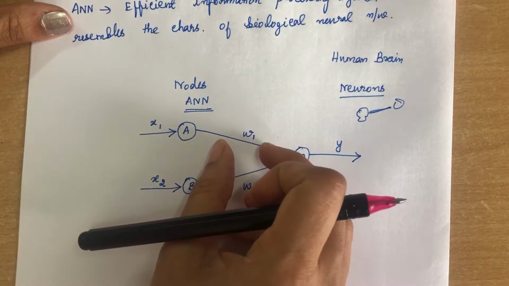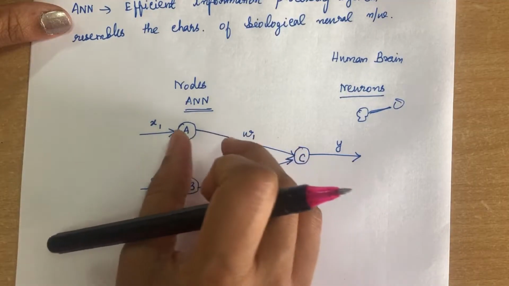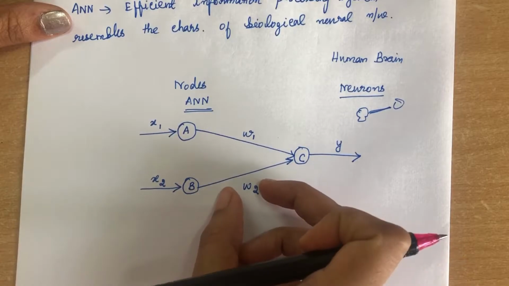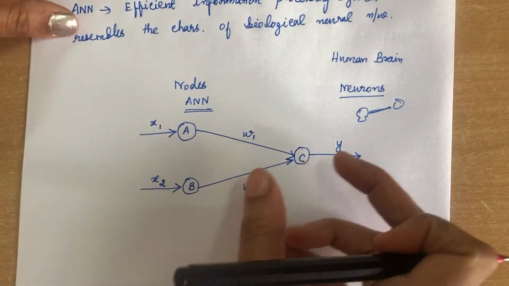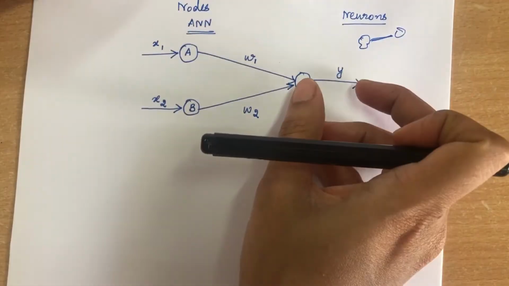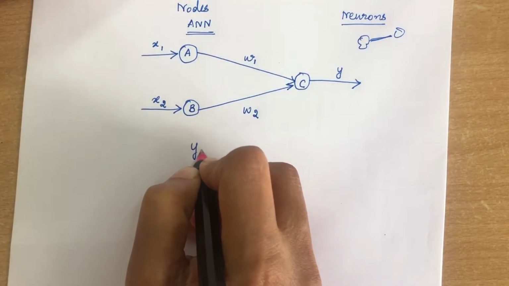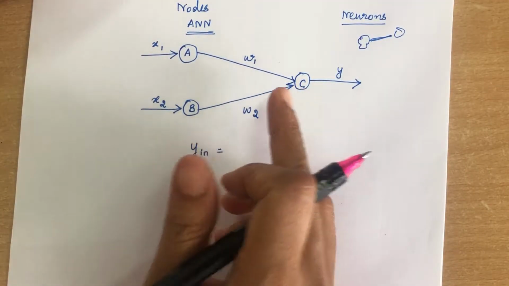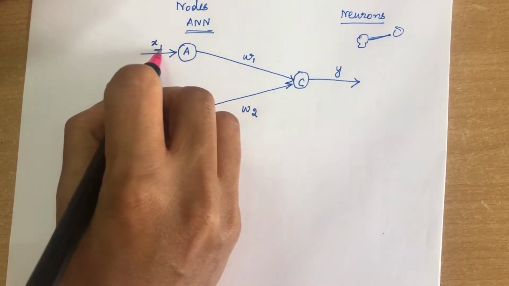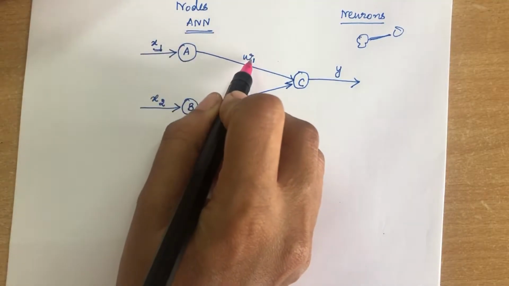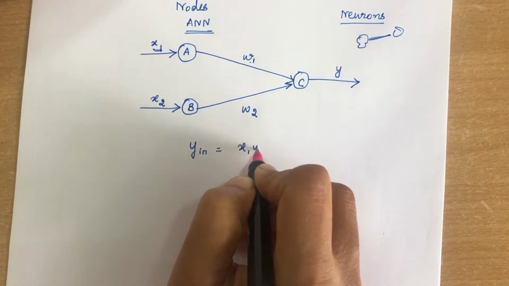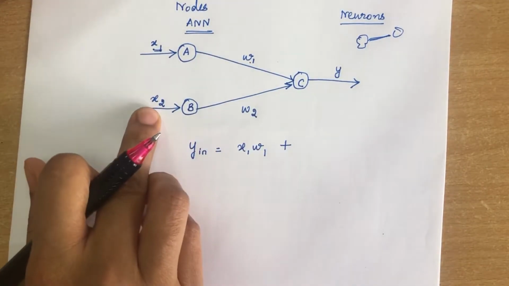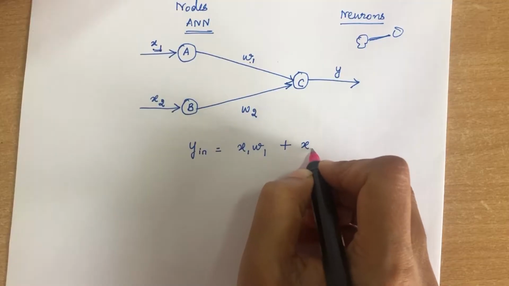These are all the weights which have been assigned. So how will you calculate the output signal? The output signal, Y input, is calculated as X1, which is an input signal, multiplied with W1, plus X2 multiplied with W2.